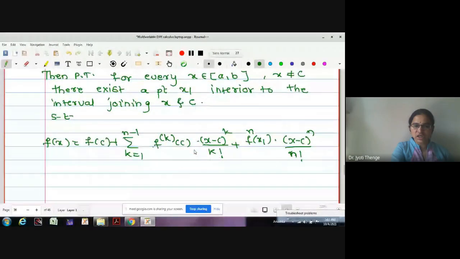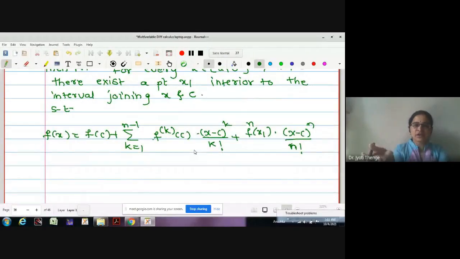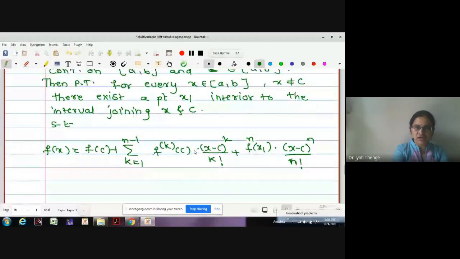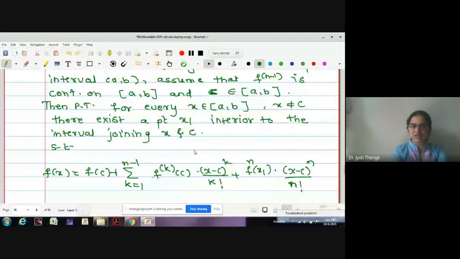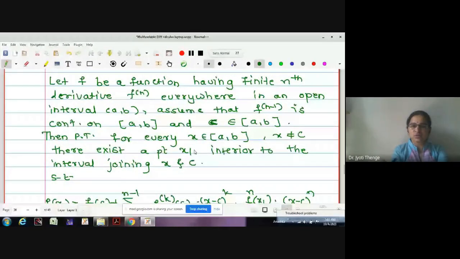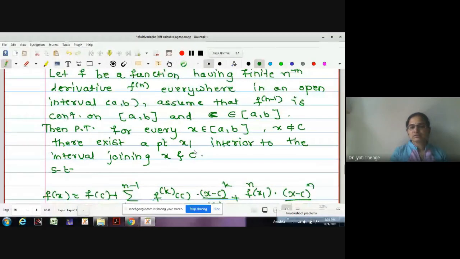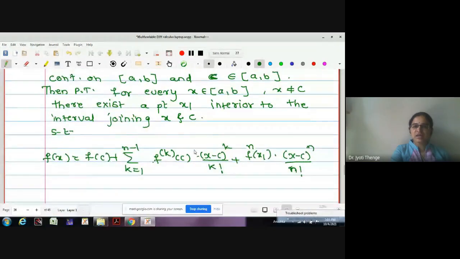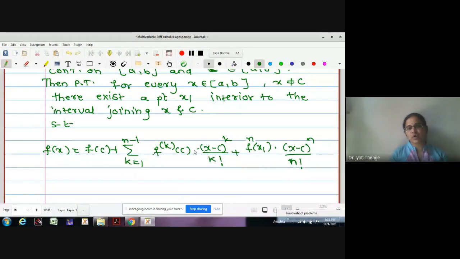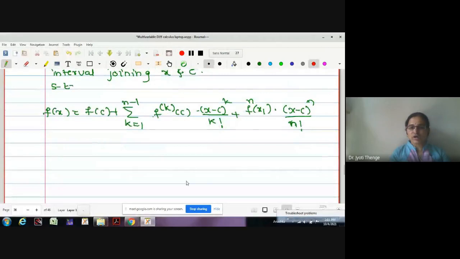Okay. Therefore, if we observe, all the n derivatives of the given function are given here. The condition is given: all n derivatives exist and fn minus 1 is continuous. Why does fn minus 1 need to be continuous? Because if it is continuous, then only it is differentiable. Then on AB, we have to prove that for every point x in AB, x not equal to c, there exists a point x1 interior to the interval joining x and c. Let me show you how this point is going to exist. What is told to us?